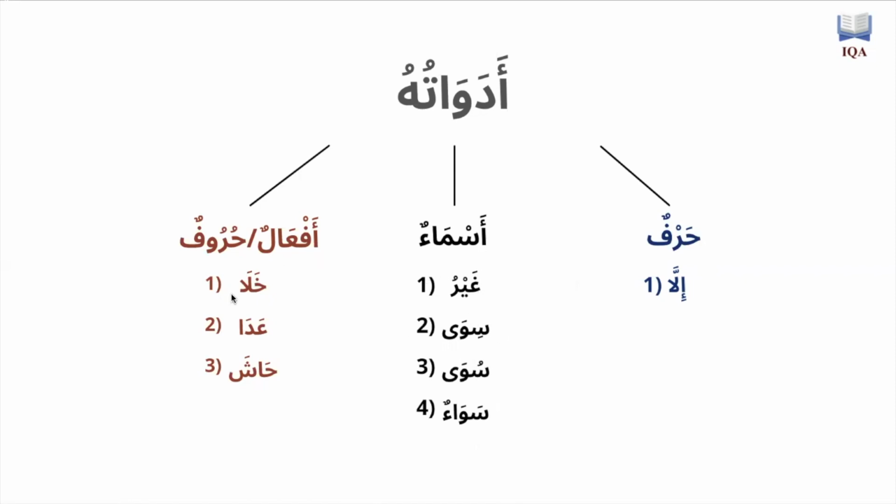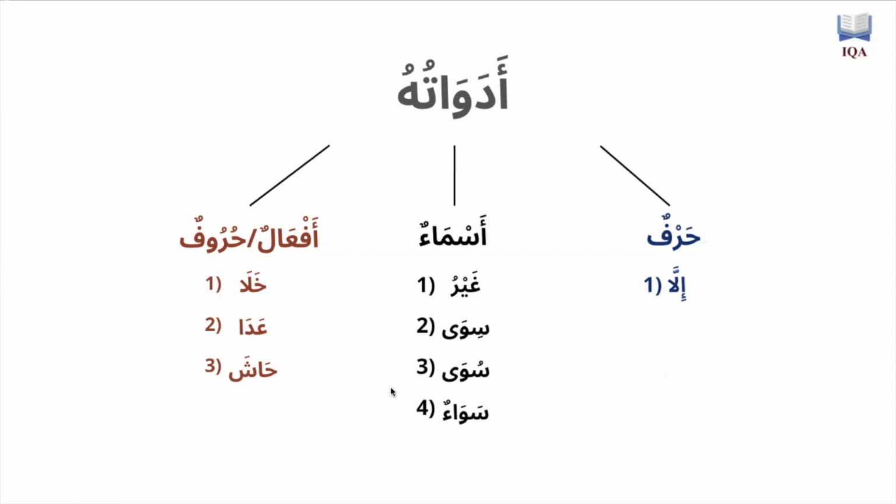Then we have three words, khala, ada, and hasha, which can either be verbs, af'al, or they can be huruf, depending on something we're going to cover in this lesson. So in the previous lesson, we talked about illa. Here we're going to talk about the asma and the af'al slash huruf, how these ones also function. So let's start off with the nouns.